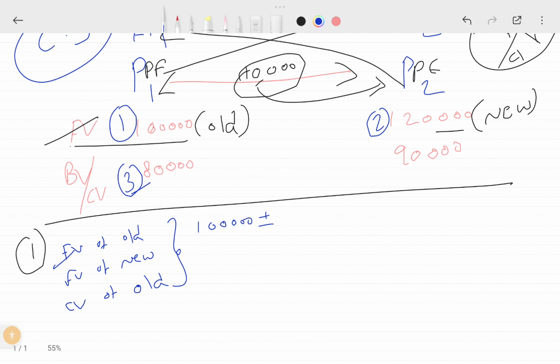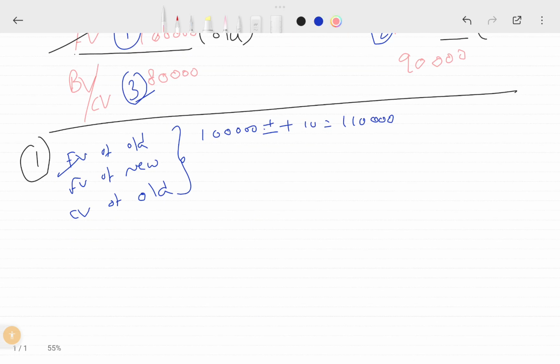Apart from this 1 lakh, you are going to pay 10,000 also. It is plus 10k. So your value is 1 lakh 10,000. And the second case, fair value. See, this is the first case, and then the second case is